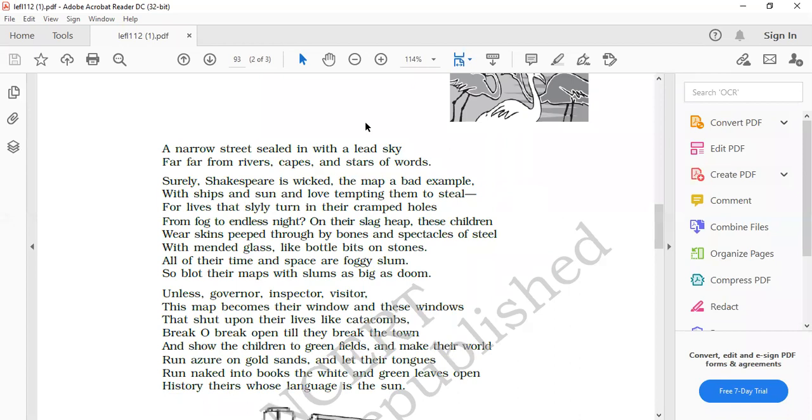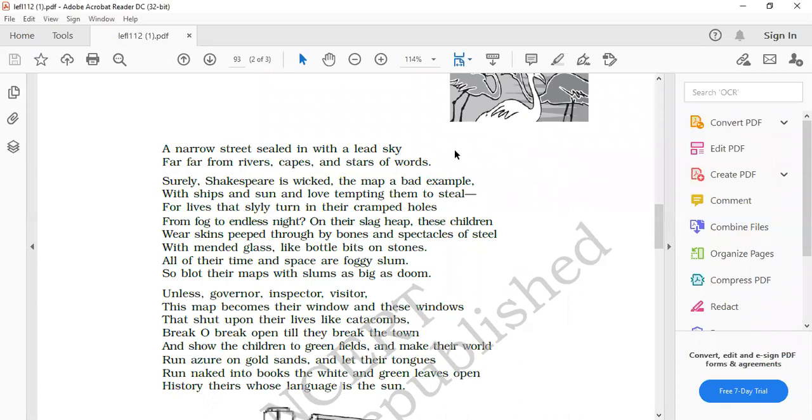Yes, next student, Aditi Kwatra. Aditi, I cannot see the next students raising hands. Beta, please take initiative, come forward, participate in the discussion. Aditi, beta, in the first stanza, can you explain the images or the symbols used?